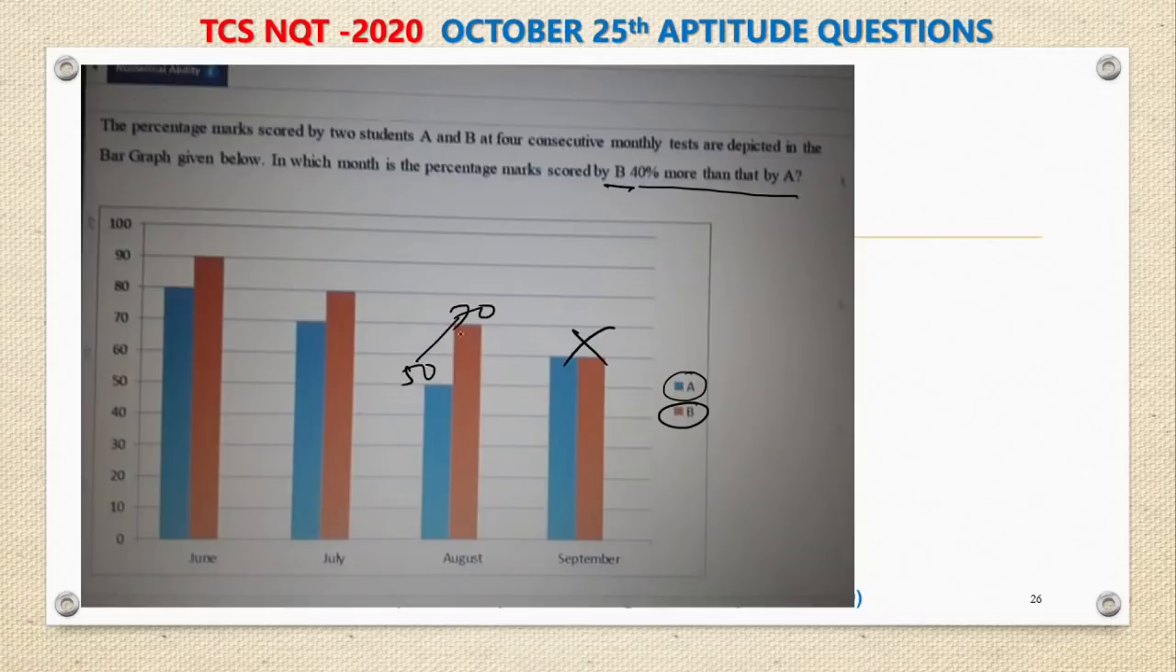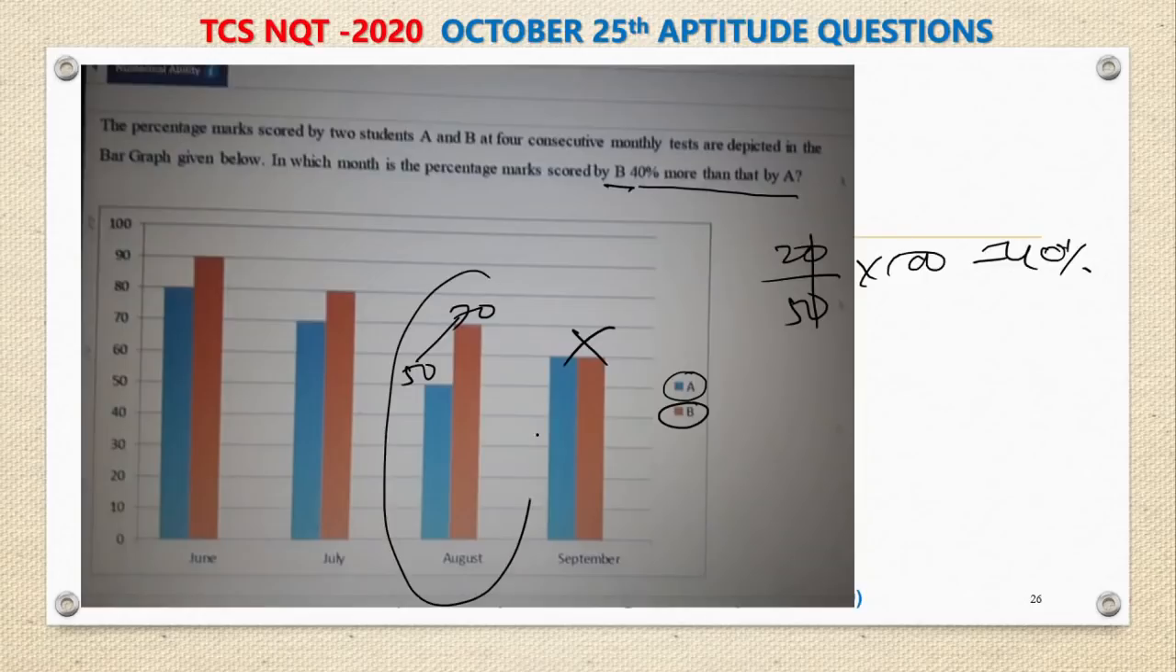Now by how many marks B scored than A? 20 by 50 into 100, which is 2 by 5, 40%. So luckily my trial and error, August itself satisfied. In August, A scored 50, B scored 70.